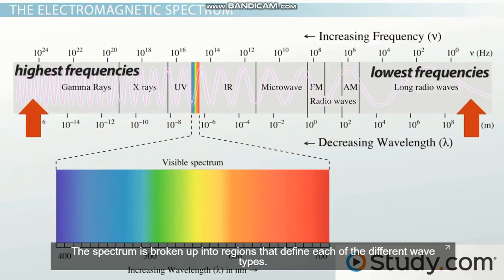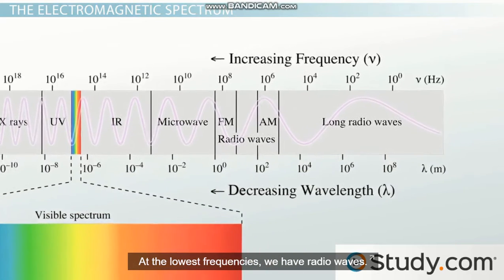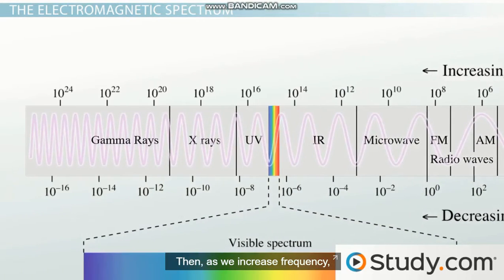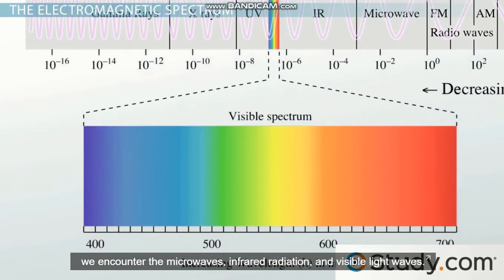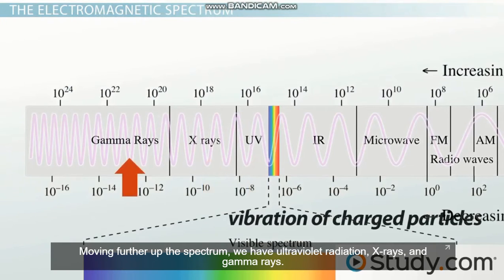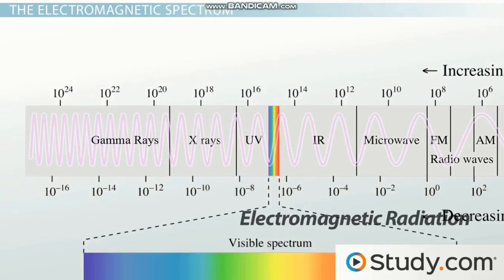The spectrum is broken up into regions that define each of the different wave types. At the lowest frequencies, we have radio waves. Then, as we increase frequency, we encounter the microwaves, infrared radiation, and visible light waves. Moving further up the spectrum, we have ultraviolet radiation, X-rays, and gamma rays. Gamma rays have the highest frequencies of all the EM waves.